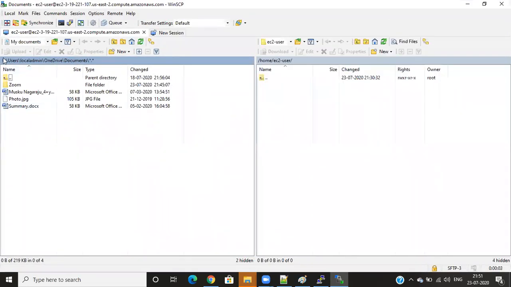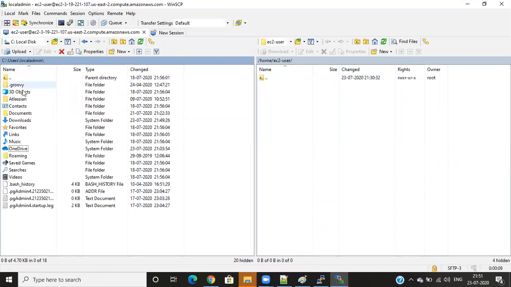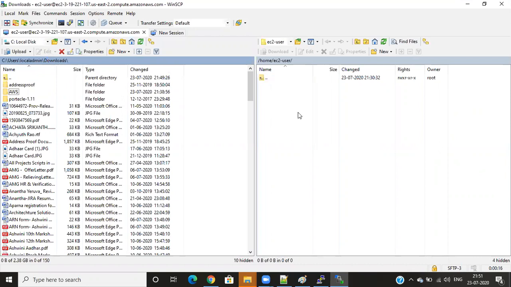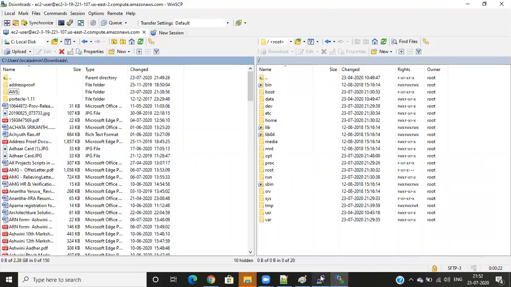This is the left side. What you can see here are users, local admin, OneDrive, documentation. This is my system. Suppose I go to the downloads, and I can see the AWS key, this is all my system. But on the right side, this is the Linux. If I go to the root, what do I have here? So when I'm in root,